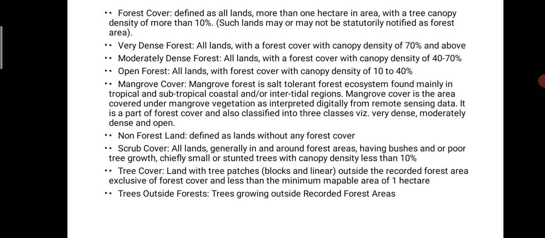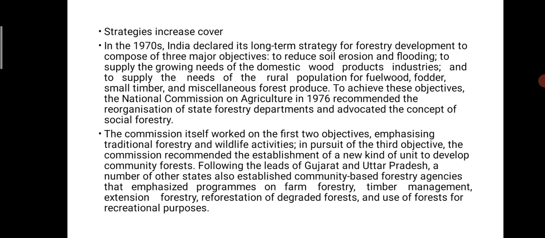Scrub forest: all lands generally in forest cover areas with bush and poor tree growth, chiefly small stunted trees with canopy density less than 10%. Tree cover: land with trees outside of a recorded forest area, exclusively forest cover of less than the minimum mappable area of 1 hectare. These are the trees outside the forest, trees growing outside the recorded forest area.